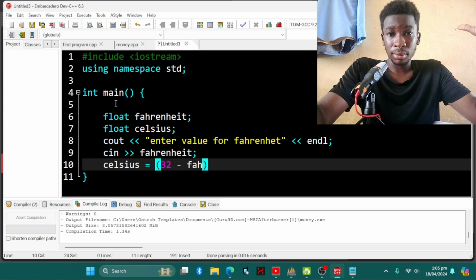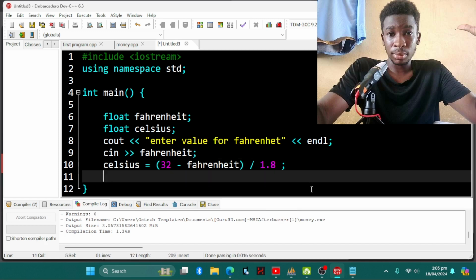So it should be the same spelling. Minus Fahrenheit, divided by 1.8. Yes, 1.8. Alright, and then we terminate. Good, so there's the formula. If you input the value for Fahrenheit, it comes here, minus 32, and then divided by 1.8, and it's going to give us the value in Celsius.